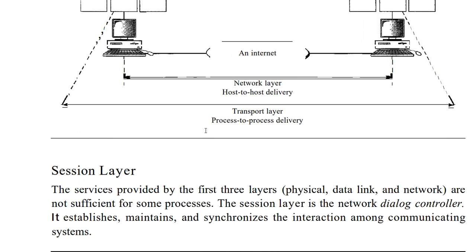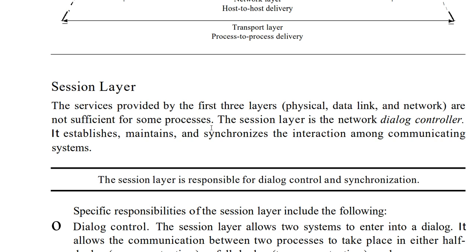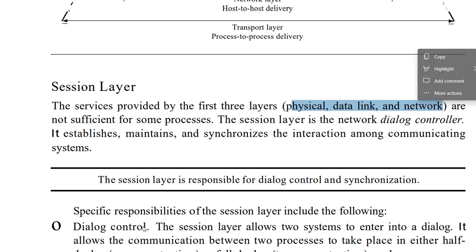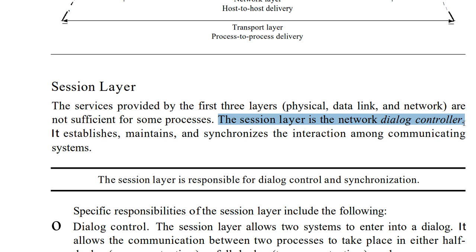The next layer is the session layer. A session is the time duration during which the users, the sender and receiver, are both active; that particular time we call a session. How do we understand the session layer in the OSI model? The service provided by the first three layers, physical, data link and network, is sometimes not sufficient for some processes. At this time the session layer acts as the network dialog controller.